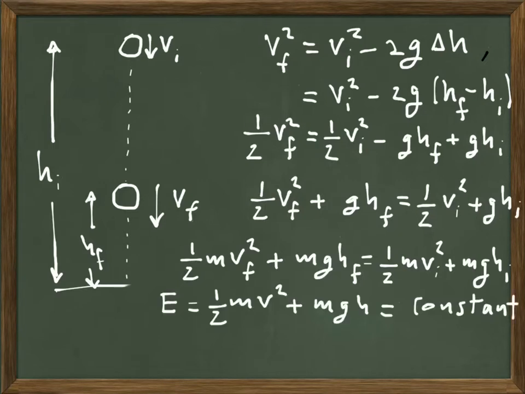So the sum of the 1/2 mv squared plus mgh, we're going to call that the mechanical energy. The symbol that we're going to use is E mech for mechanical. E mech equals the 1/2 of mv squared. We mentioned before that is what we call the kinetic energy, and the mgh term is what we call the gravitational potential energy. We're going to use the symbol U sub g for gravitational potential energy.